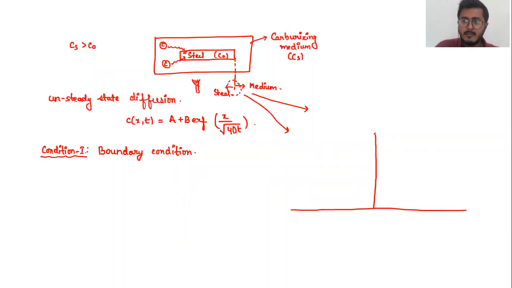All right. So say this is my concentration. We'll see how the concentration varies in case of your carburization. And so this will be my position. Say this is my x equal to 0. That is my boundary.